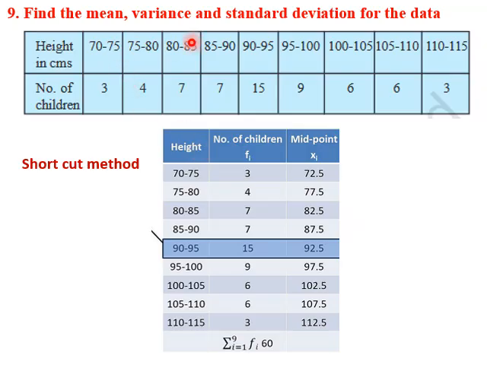We have put this in column format. So 70, 75 till 110, 15. Number of children is fi. So we assume this as the class interval in which assumed mean is there because the frequency is highest here. So the midpoint is 92.5. These are the midpoints or xis. So in this problem we assume mean as 92.5 and then proceed. Now we have to compute the actual mean because we have just assumed 92.5.